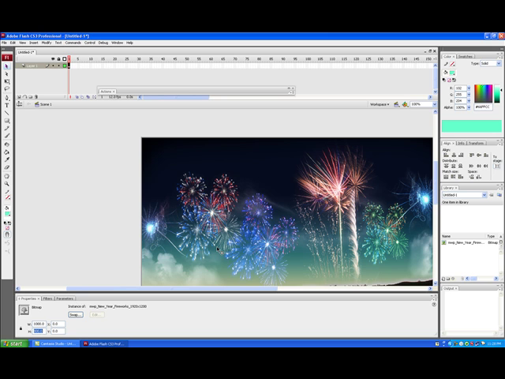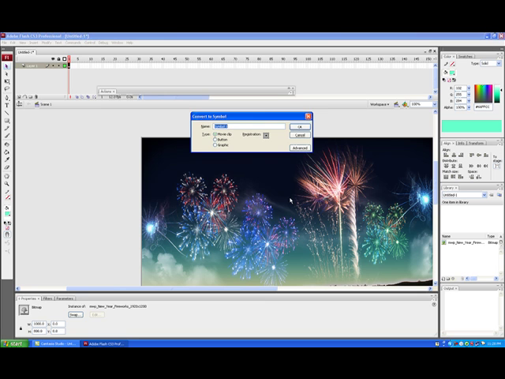Again, while it is selected, press Ctrl-K on the keyboard or go to the Align panel and make sure the following is selected: Align Horizontal Center and Align Vertical Center, and of course, to Stage. Again, while it is selected, press F8 on the keyboard, which is to convert it to symbol. Choose the type of movie clip and registration to center, then OK.